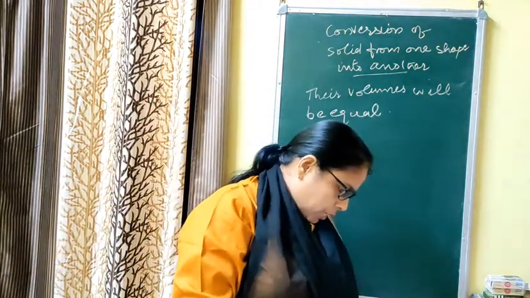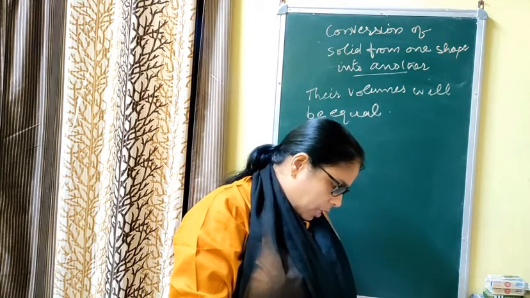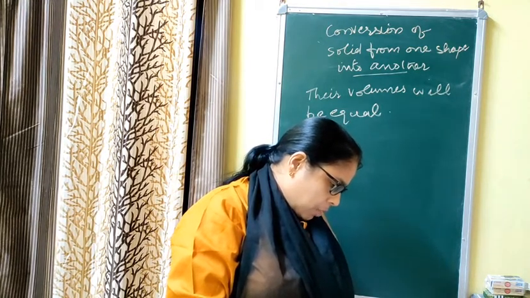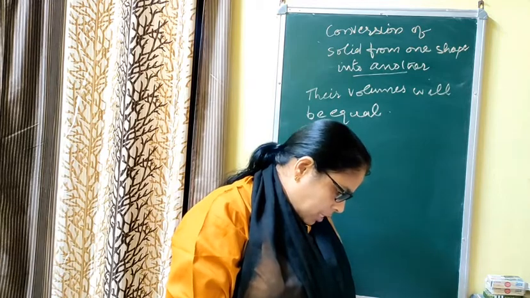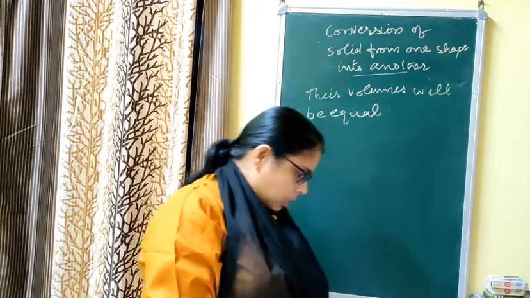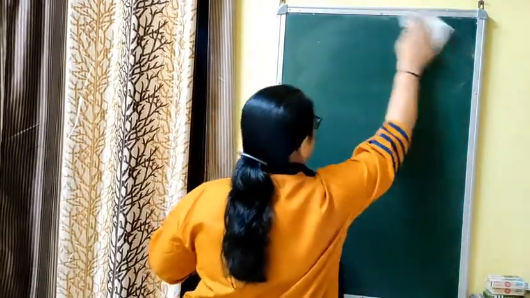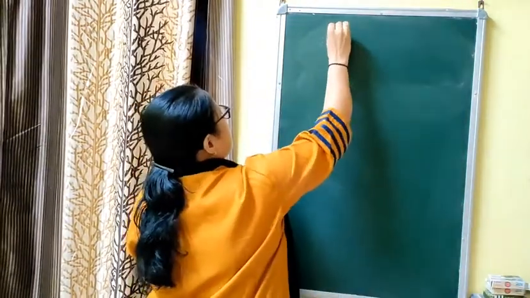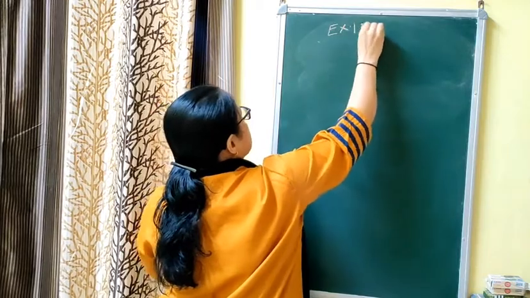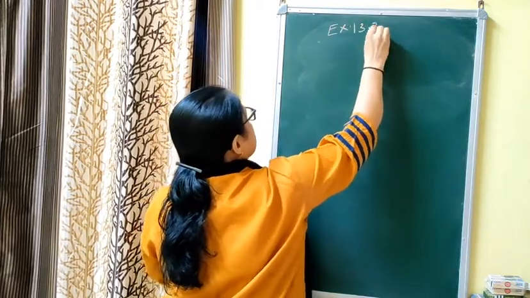A metallic sphere of radius 4.2 centimeter is melted and recast into the shape of a cylinder of radius 6 centimeter. Find the height of the cylinder. This is exercise 13.3, question number 1.